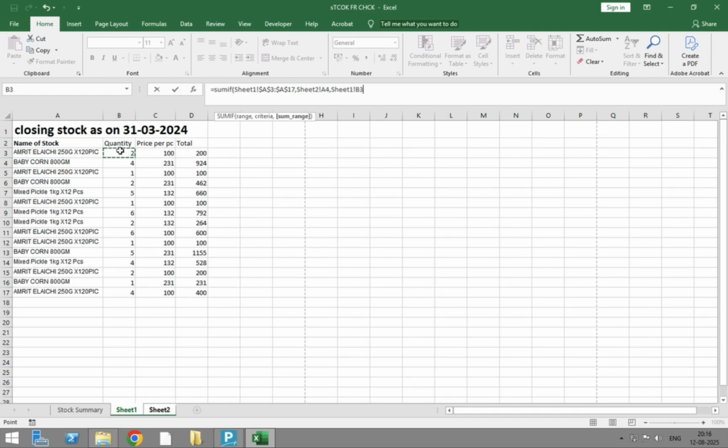Then if we want quantity, we select quantity. If we want price, we select price. Now a dollar sign and close the bracket, and then just copy that and paste it in the other stocks.